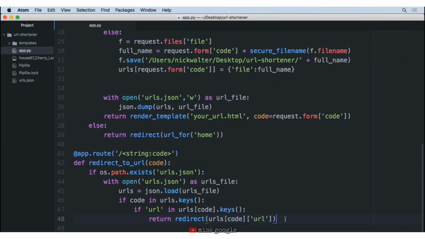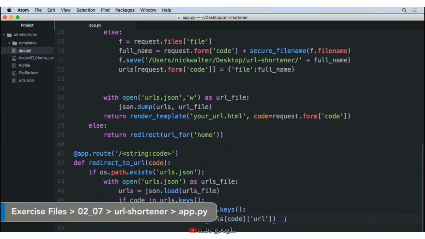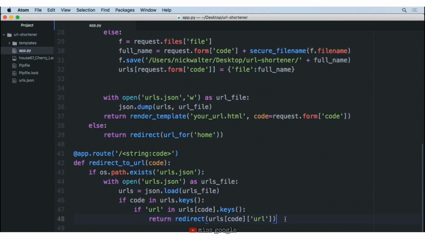So currently, we have the functionality so that if someone provides a short name, they can get back a URL if that's what they provided. Now, if they provided a file, well, we don't have that functionality yet. And the reason is we don't know how to serve static files. Well, let's talk about how we can do that in Flask.